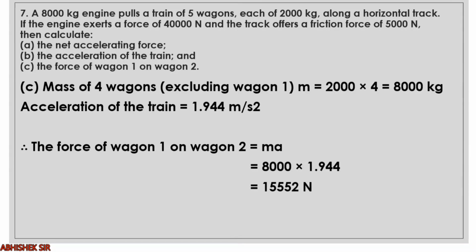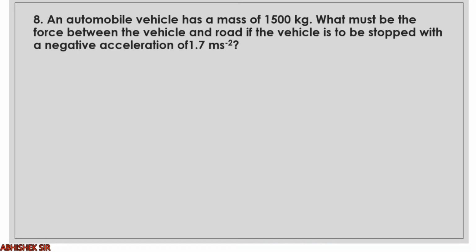15,552 Newton. Right? Because we are talking about force of wagon 1 on wagon 2. So wagon number 2, 3, 4 and 5 will be added. The 8,000 is the mass of those 4. Right? And acceleration we have got from part B. So just very simple, m into A will give you the answer. Clear? Write properly, understand the question properly.